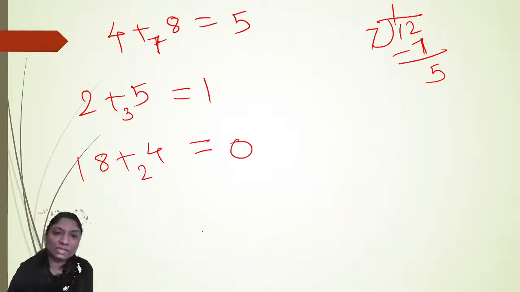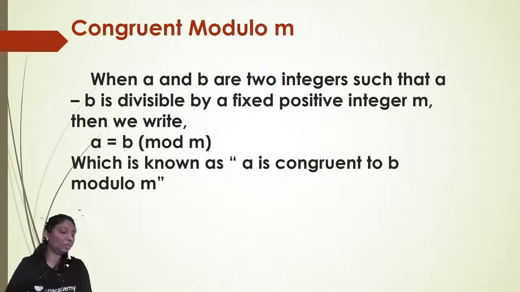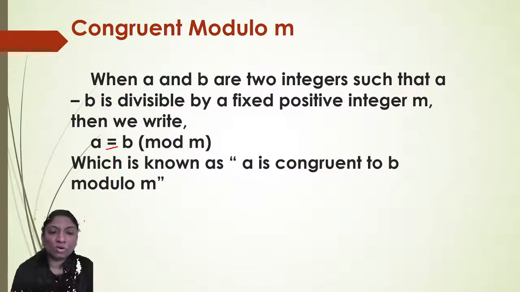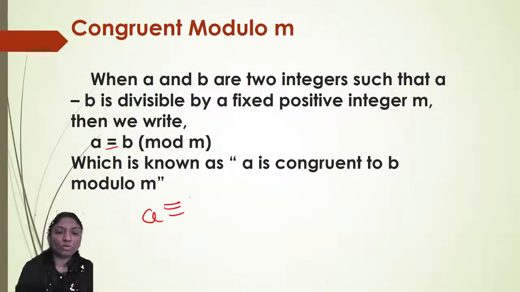Okay. In exactly a similar way, congruent modulo m. When a and b are two integers such that a minus b is divisible by a fixed positive integer m, then we write that a is congruent to b modulo m, with a triple equal sign. So a is congruent to b modulo m.